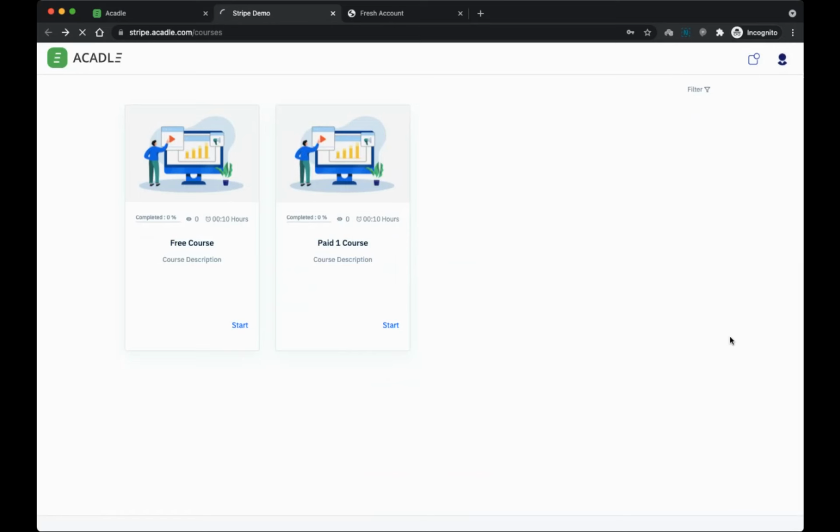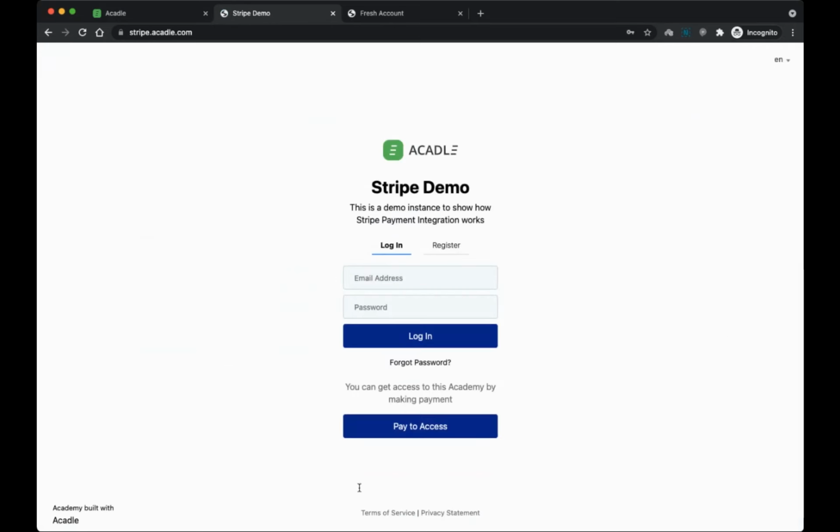Like I mentioned before, if you want to enable a payment option in the login page itself, so they cannot log in unless a payment is made, you can disable this register option. They'll be able to make this payment and they'll be able to log in. So that's how it looks.